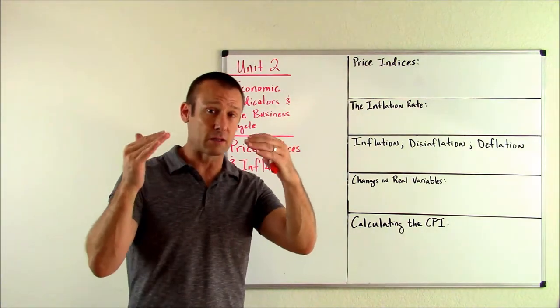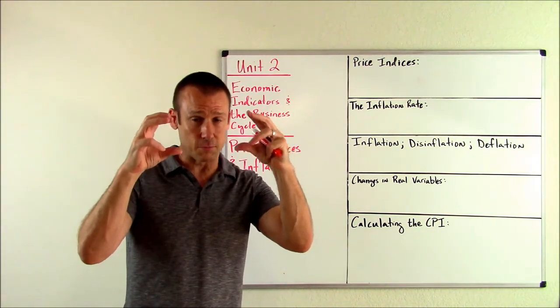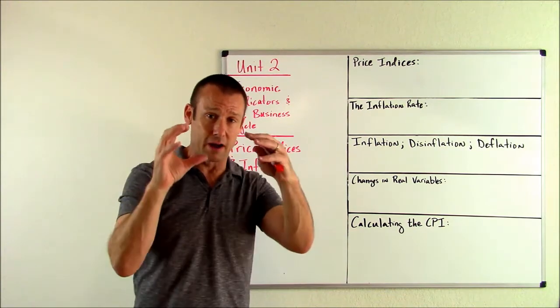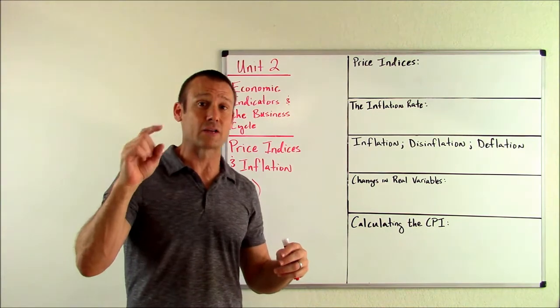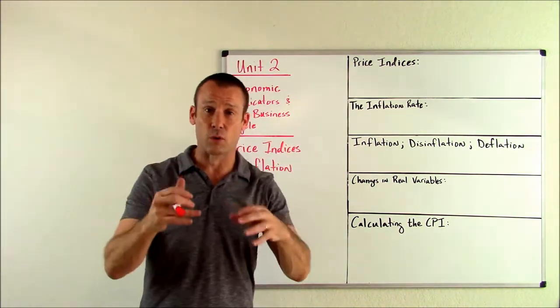Or if we say the price level went down, what are we saying? We're saying that on average, the prices of goods and services are going down. Of course, some of them could have gone up, but on average they're going down, and therefore the value of the dollar, the purchasing power of the dollar, is actually going up. Okay? So that's what a price level is, and that's what a price index is focused on measuring.